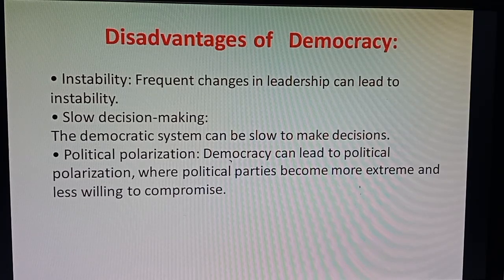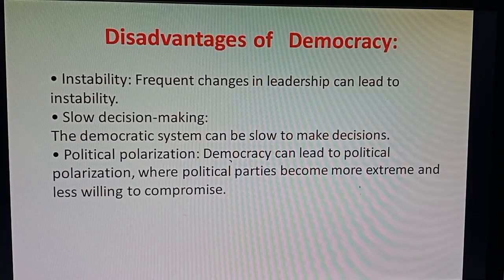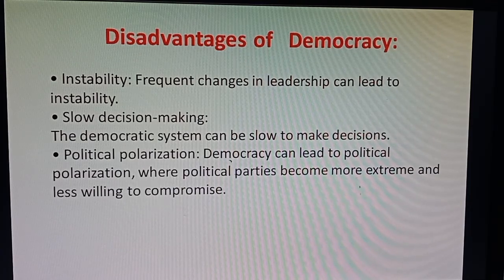Yes, the third point, political polarization. Democracy can lead to political polarization, where the political parties become more extreme and less willing to compromise. Yes, generally it happens in the democratic setup because there is a multi-party system, more than two, three parties. National parties are also in our country, regional parties are also in our country. All the parties have their own interests, their manifestos, their policies and their programs, right?